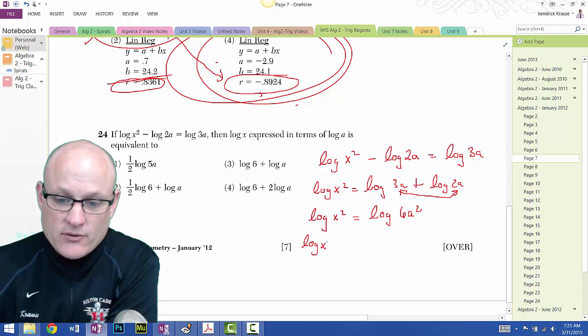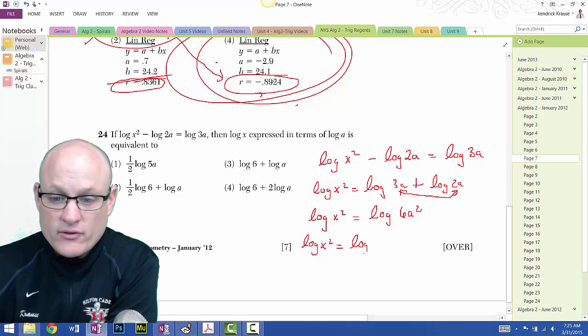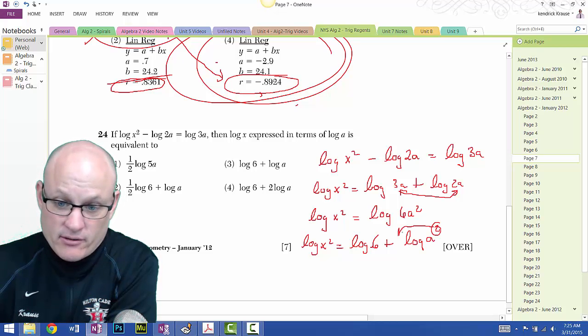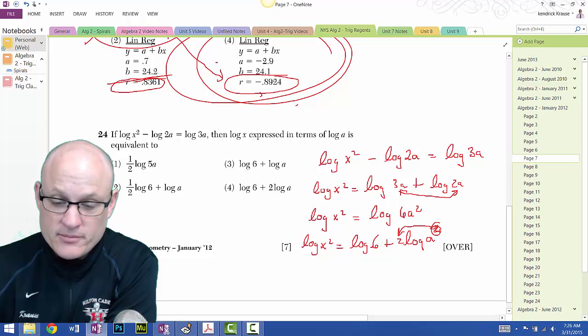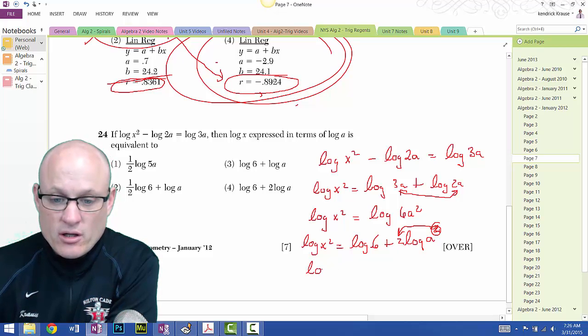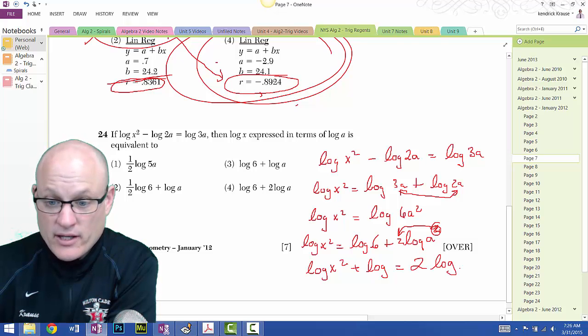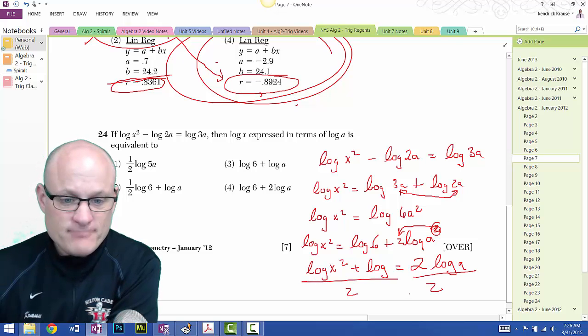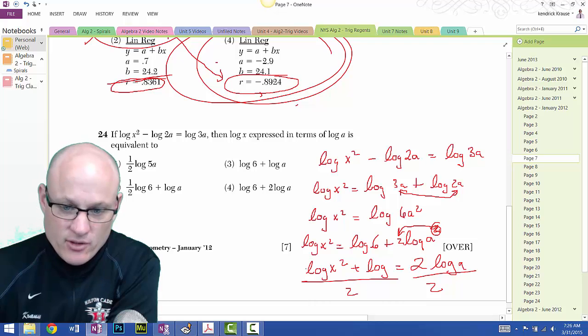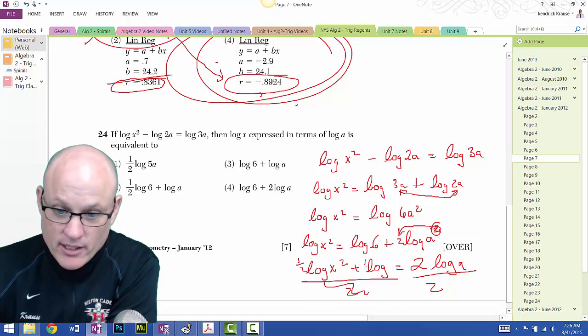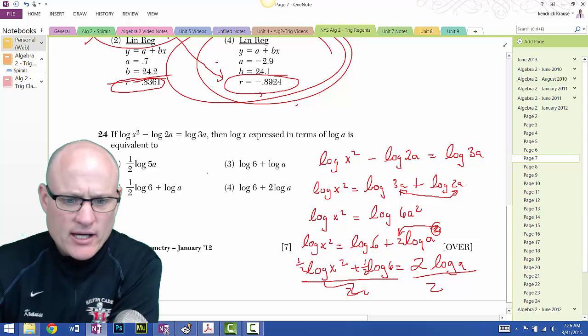Log of x squared is equal to the log of 6 plus the log of a squared. But this squared, I'm going to move down here. It really doesn't belong here. I'm going to put it as a 2. So then I'm going to move the log of 6 over. Log of x squared plus the log of 6 equals 2 times the log of a. I've almost got log a by itself. Divide by 2, divide by 2. So each one of these gets a half. So I put a 1/2 here, put a 1/2 here. And by the way, this was log of 6. So 1/2 log x squared.